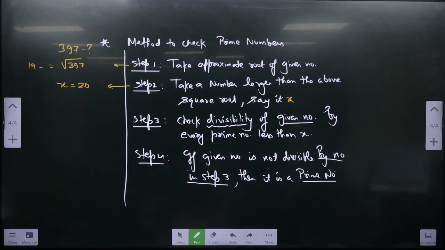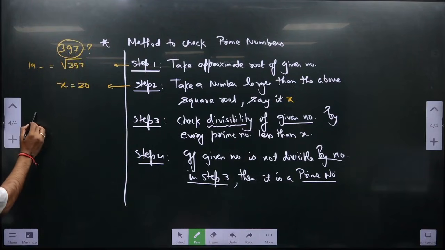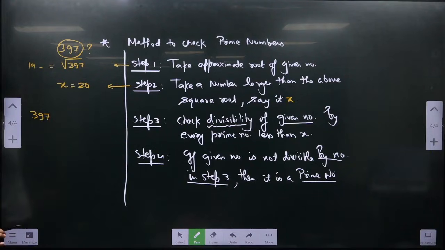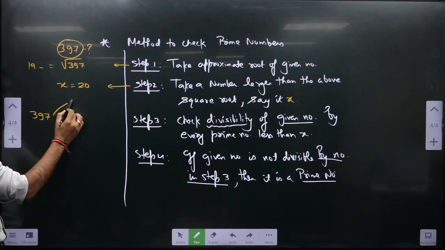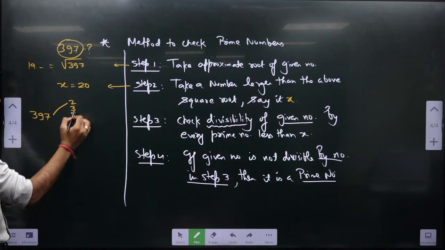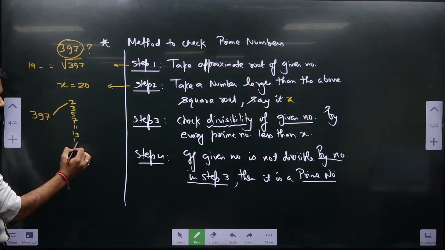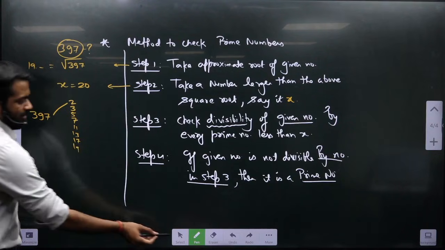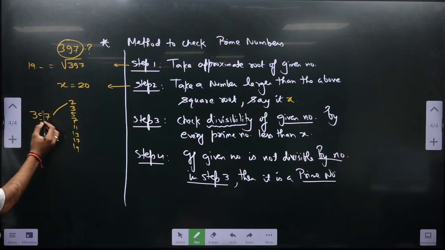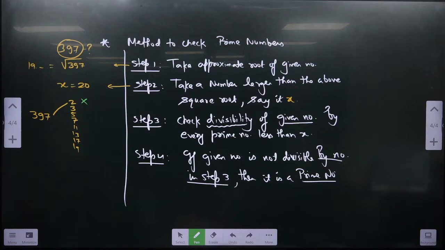Step 3 says check the divisibility of the given number, here 397, by every prime number less than x. So all prime numbers less than 20 are 2, 3, 5, 7, 11, 13, 17, 19. Is this divisible by 2? By 3? Although you may struggle right now with divisibility, you can use your calculators for now. Generally, 3 plus 9 is 12, plus 7 is 19, so it is not divisible by 3.